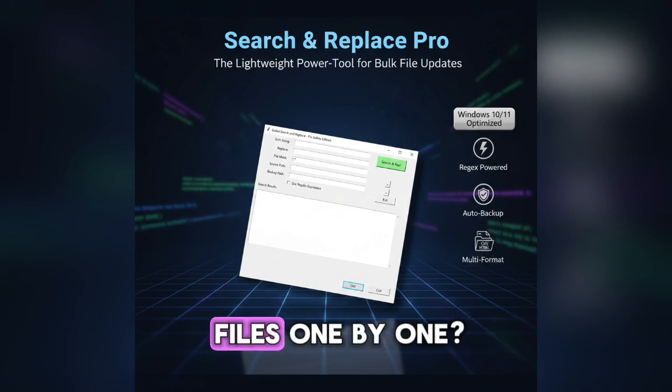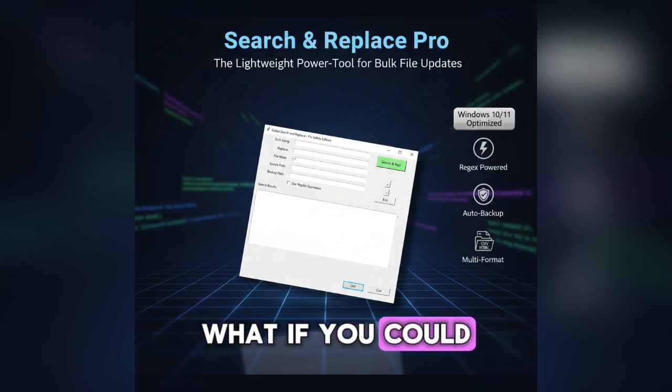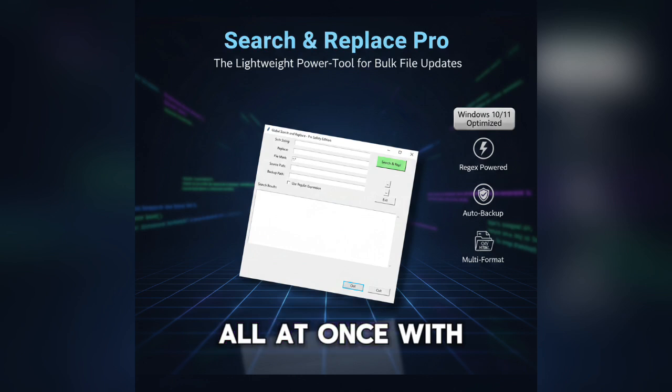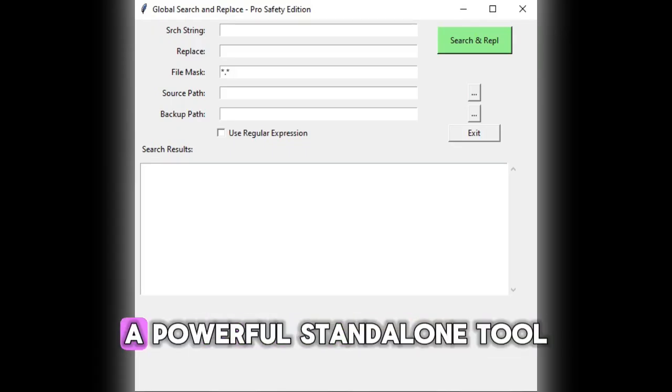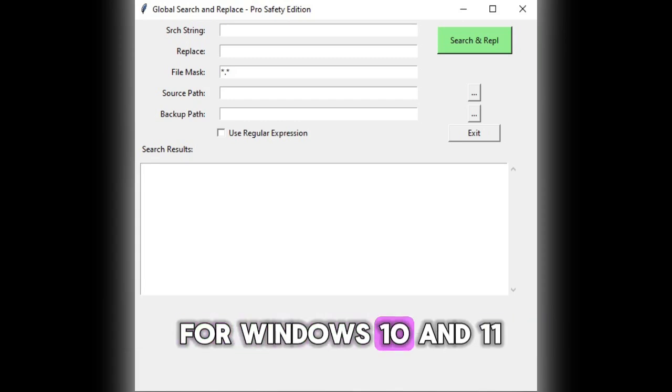Tired of manually editing files one by one? What if you could update thousands of files all at once with a single click? Introducing the Search and Replace utility, a powerful standalone tool for Windows 10 and 11.